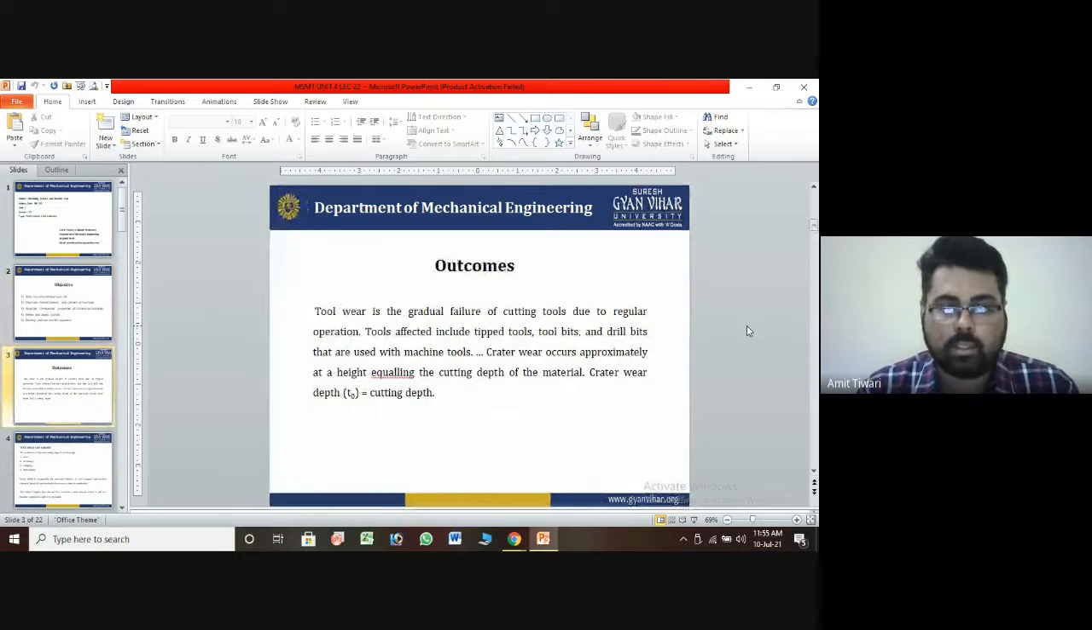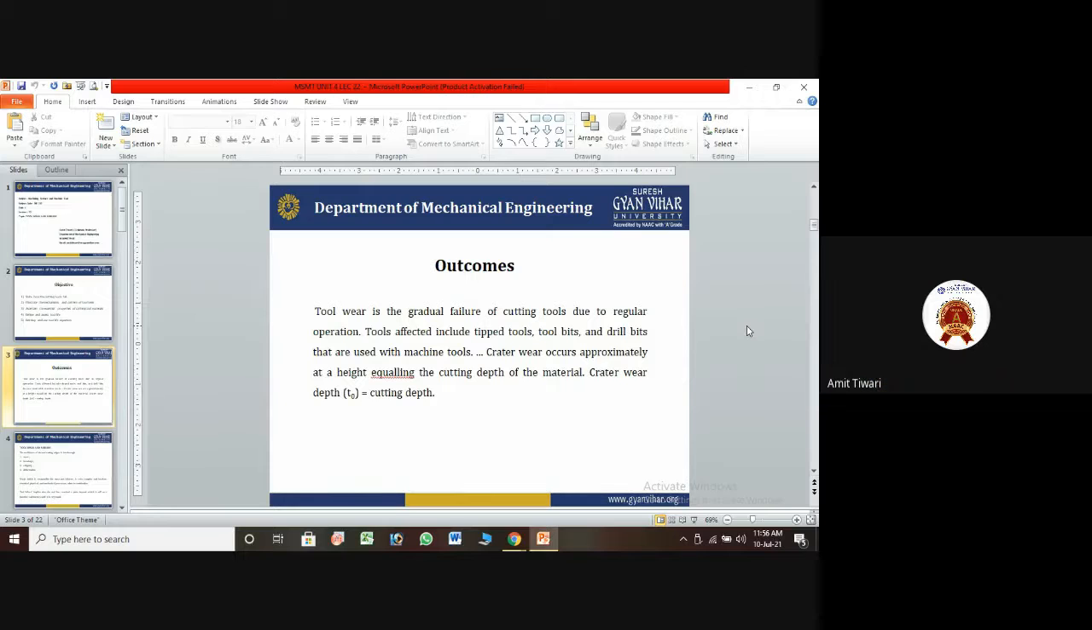After today's lecture, the student will be able to understand that tool wear is the gradual failure of the cutting tool due to regular operation. Tools affected include tipped tools and drill bits that are used with machine tools. Crater wear occurs at a depth approximately equal to the cutting depth of the material. So these are some fundamentals that you can understand at the end of this lecture.